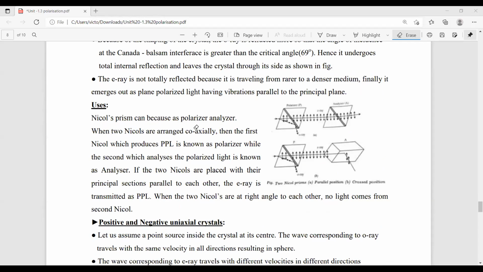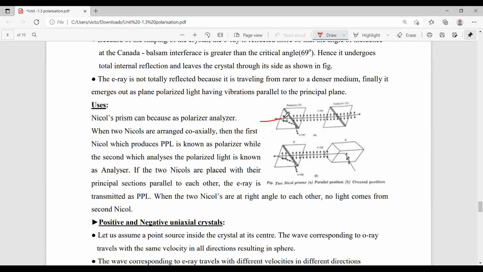Nicol prism is used as a polarizer as well as an analyzer. When you observe this figure, we have to take two Nicol prisms, Nicol prism P and Nicol prism A. We call the first one Nicol prism P because it is a polarizer, and Nicol prism A is the analyzer.